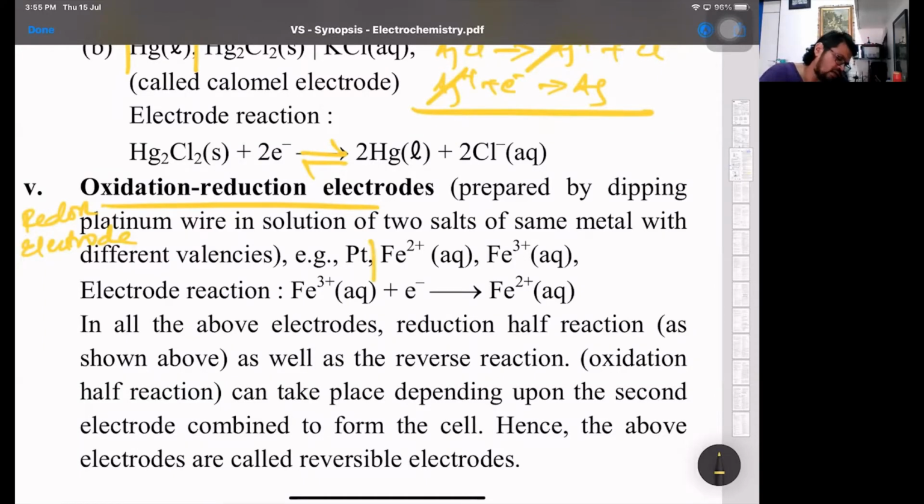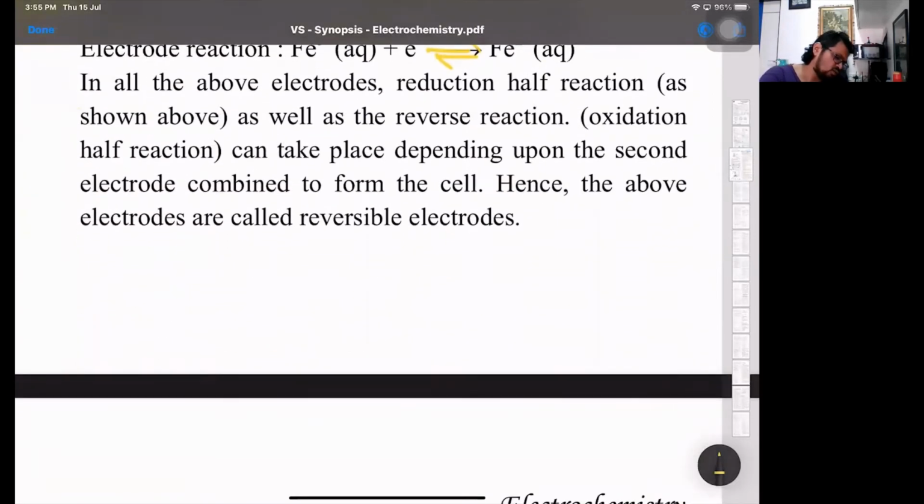So look at that. Platinum in direct contact over there with ferrous and ferric. Where it can be any one reaction. If it is cathode, ferric will get reduced to ferrous. If it is the anode, ferrous will get oxidized to ferric. All right, so that's one. All of these are reversible electrodes, so they can behave as anode or cathode.